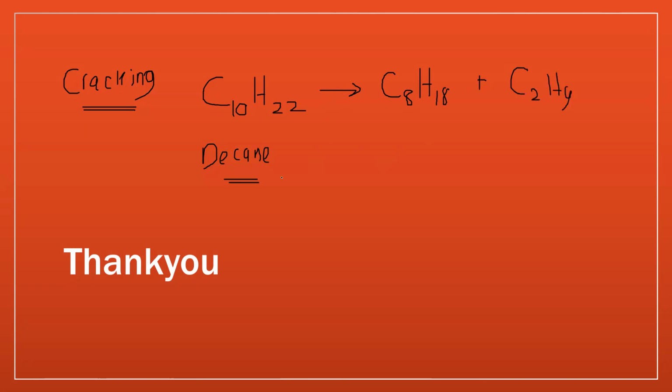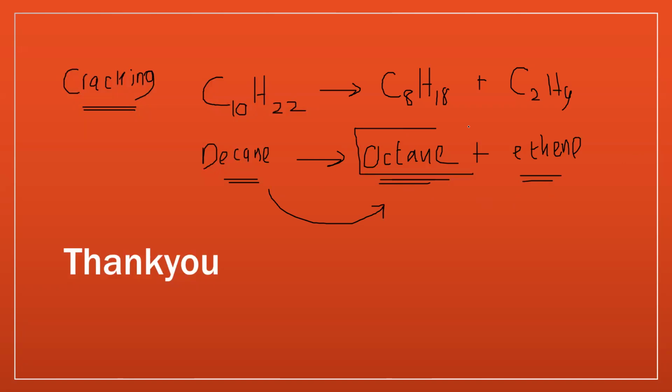So here you can see that a large alkane was broken down into a smaller alkane plus an alkene, which is ethene. So a decane was broken down into octane and a small alkene, ethene. Exactly. So a small alkane and a small alkene were produced. Why do we do cracking? Because there's a demand for octane. So will the result always be one alkane and one alkene?